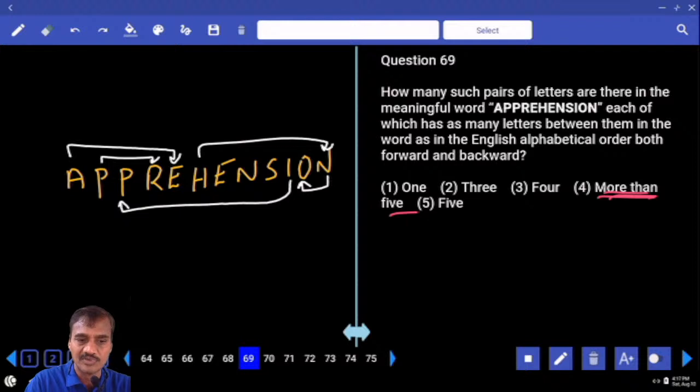And I to P, yes, N O P Q R, N to R there is a pair. No need to count the remaining. More than 5 is already there.